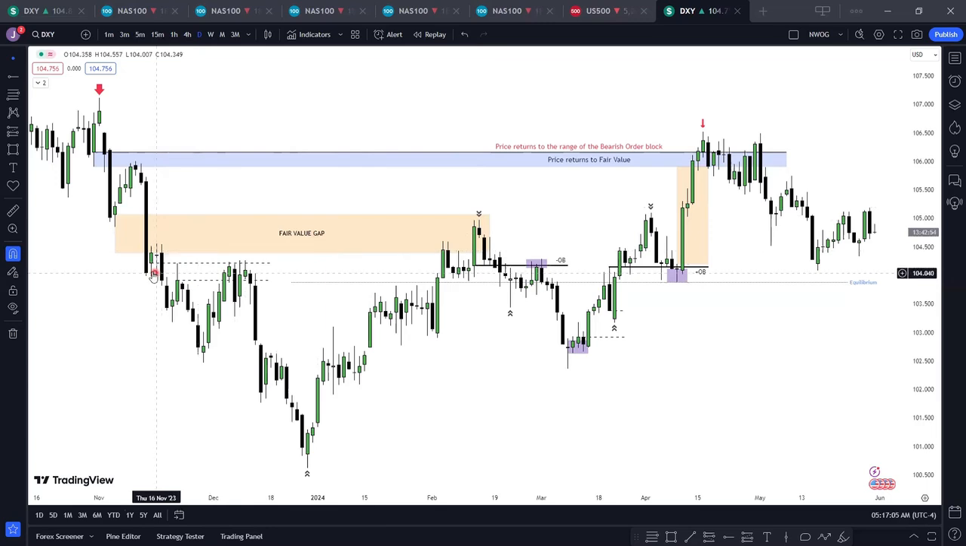Now we can see another one here from this up close candle. I'm using the body, the open of this up close candle. So after this up close candle, we only had down close candles. There was no up close candle here. Forget about the wick. I'm using the body. Now look at how price returned back to close this fair value gap.